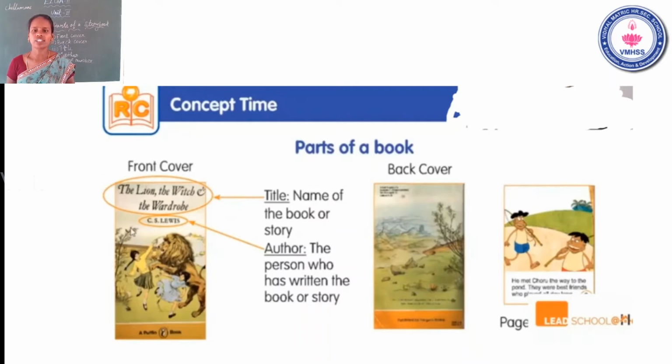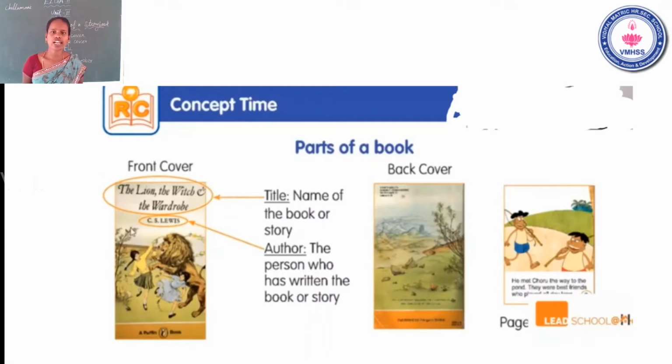Okay, front cover. Next one, back cover. Okay, back cover. Next one, title, name of a story book or a story. Title, name of the book or story. Next one, author, the person who has written the book or story. Okay. Last one is page number.